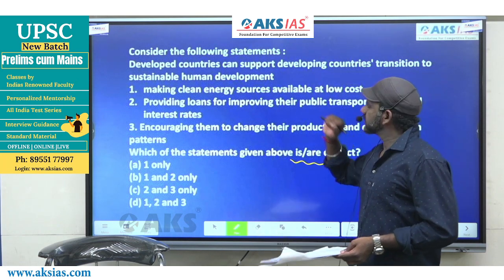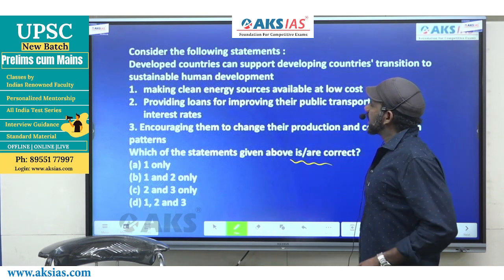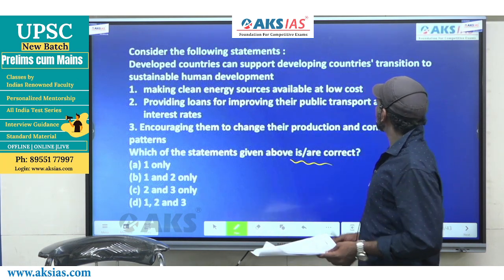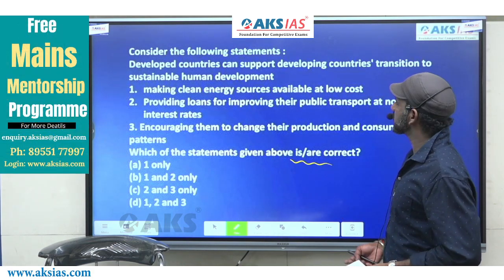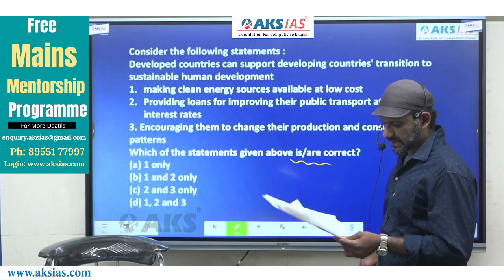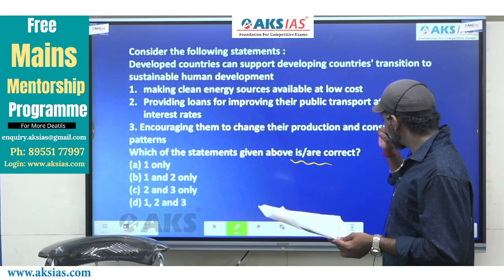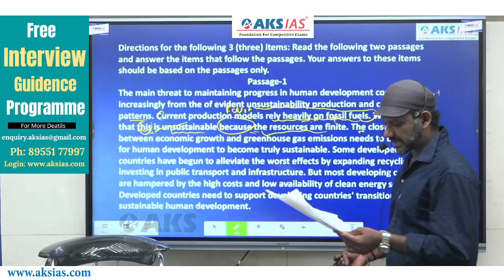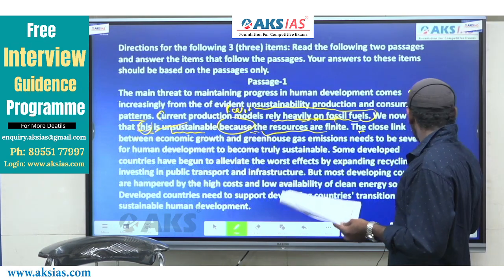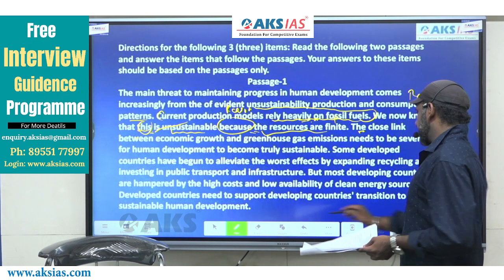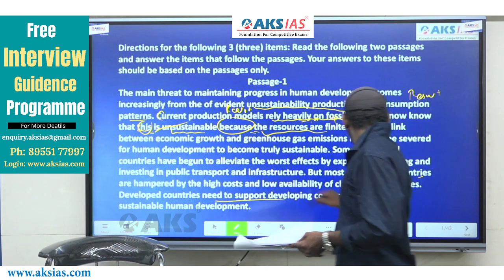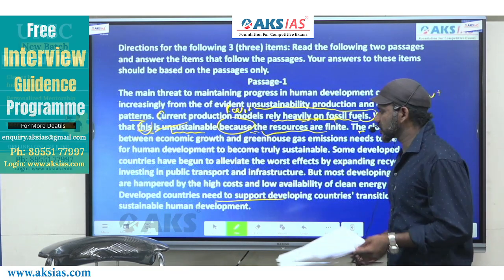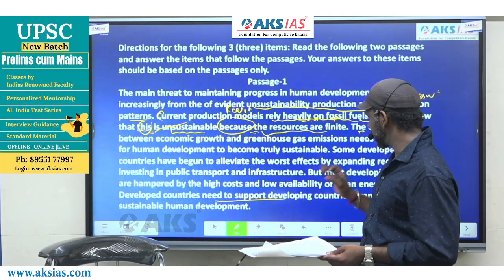I'll read the question. The topic of the question is mentioned here. Developed countries can support developing nations' transition to sustainable human development. Now this is talked about in the last part of the passage, right? Developed nations need to support developing countries' transition to sustainable human development.